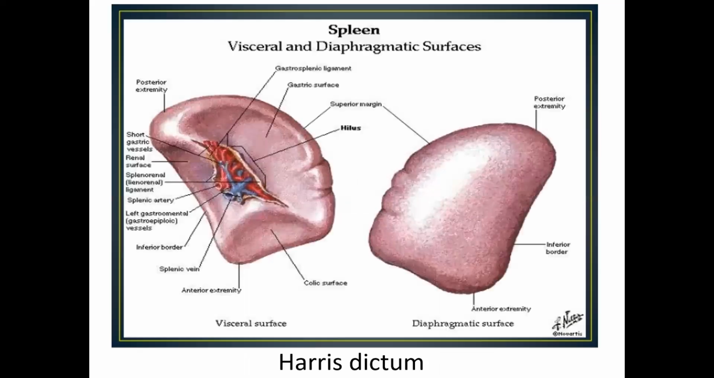The next topic that we are discussing is the spleen. There's something called Harris dictum in the spleen, which is a formula of odd numbers. The spleen is 1 inch thick, that is 2.5 centimeters, 3 inches broad, that is 7.5 centimeters, 5 inches long, that is 12.5 centimeters, and weighs 7 ounces. 1 ounce is approximately 28 grams. So 7 ounces means around 200 grams.